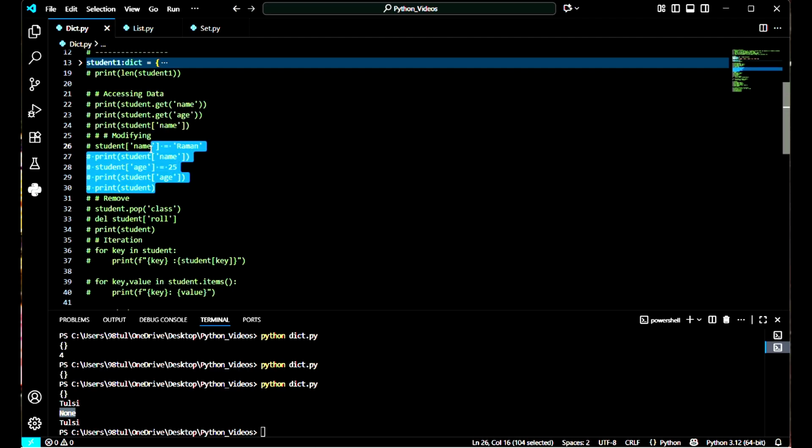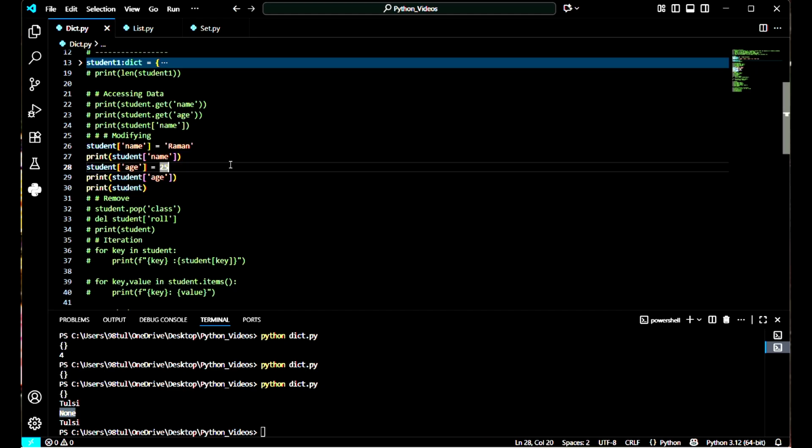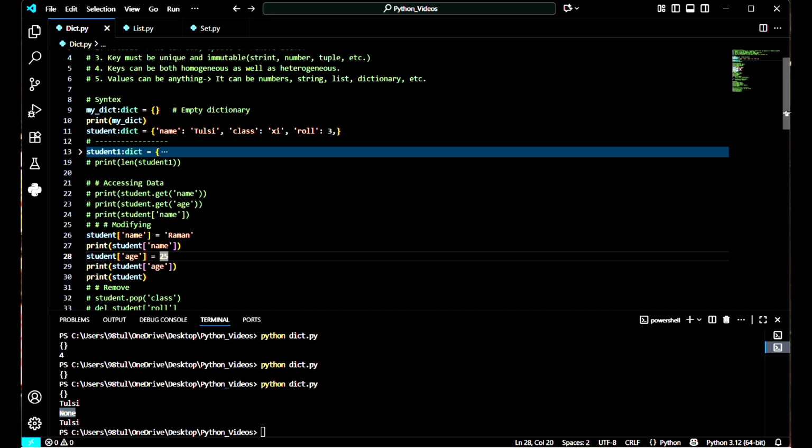So let me uncomment this. Okay, so we can modify any key value. Here I am not trying to say we can modify the key. Actually, I am saying that we can modify the value. That means we can modify any value. We can modify the value of a particular key using the key. So here I am using the key name to modify the name Tulsi